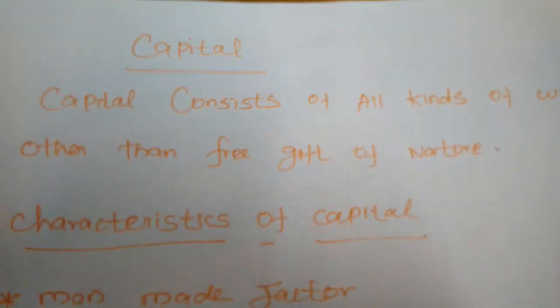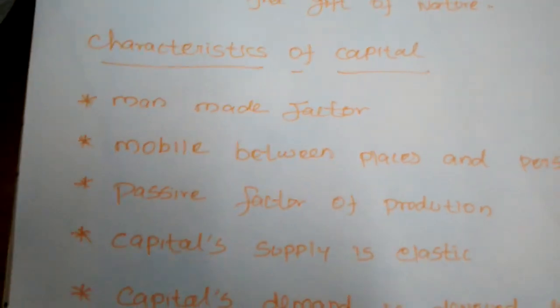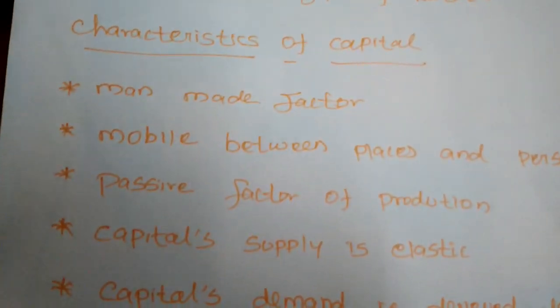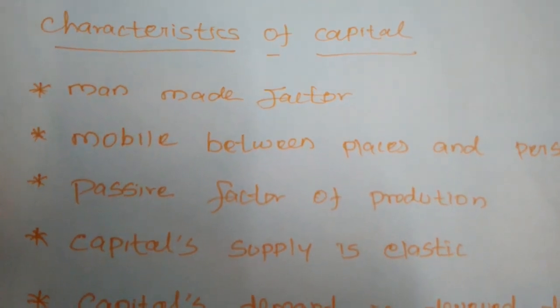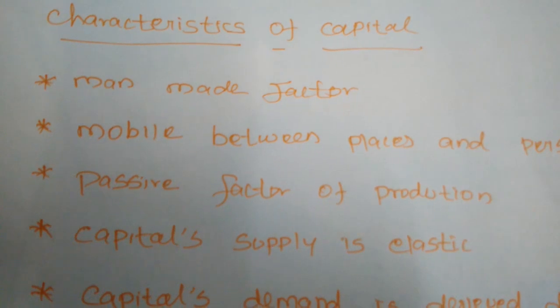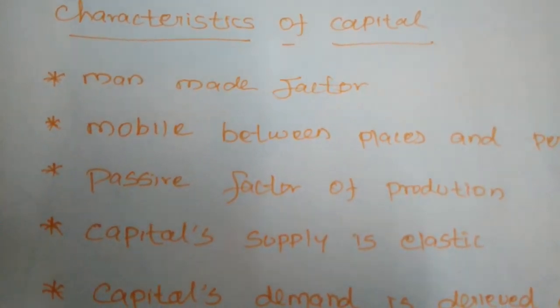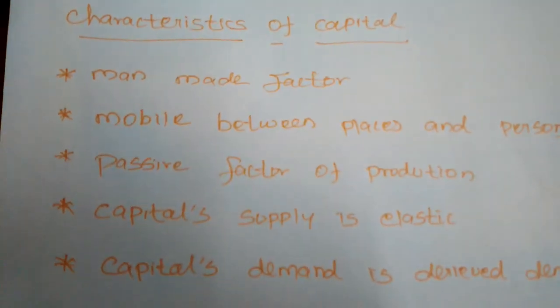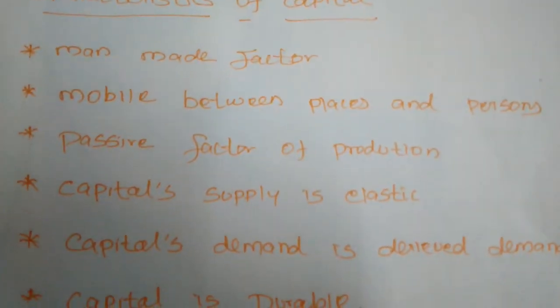Okay. Next, some of the characteristics of capital. Capital is a man-made factor, because all types of wealth have to be created by human beings only. Next, capital is mobile between places and persons.